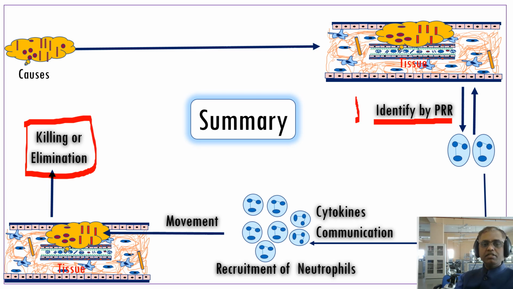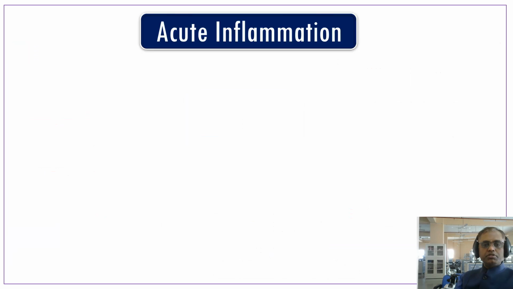The first one: the pattern recognition receptor will identify the pathogens and give the information to the neutrophil. Second, the information, the cytokine communication, reaches the affected part, that movement to the affected part is known as chemokines. Then the third one, killing or elimination of the pathogens. This is a simple understanding of acute inflammation.